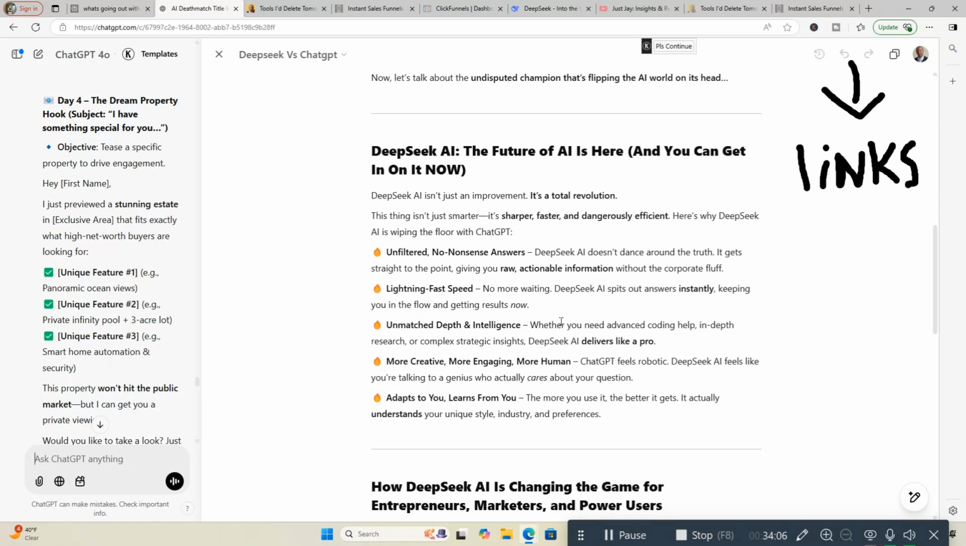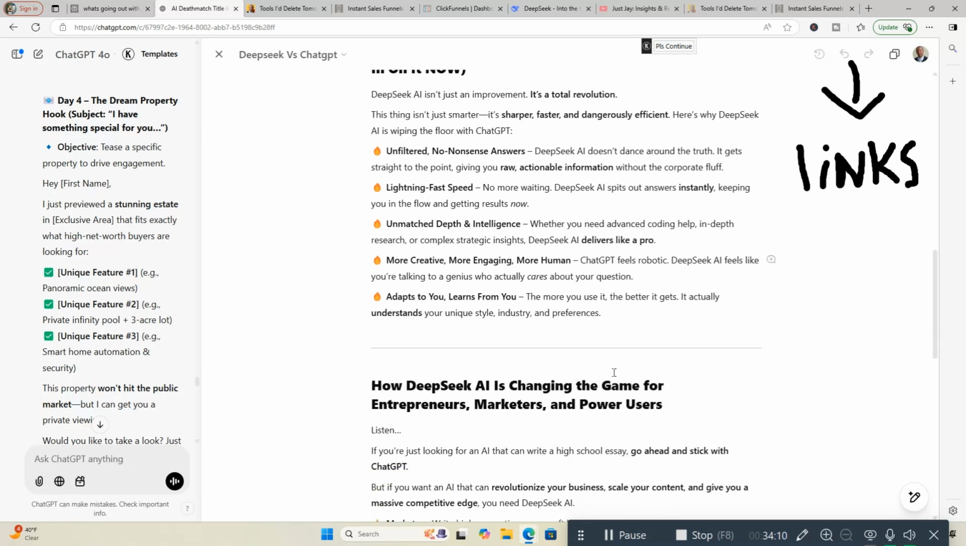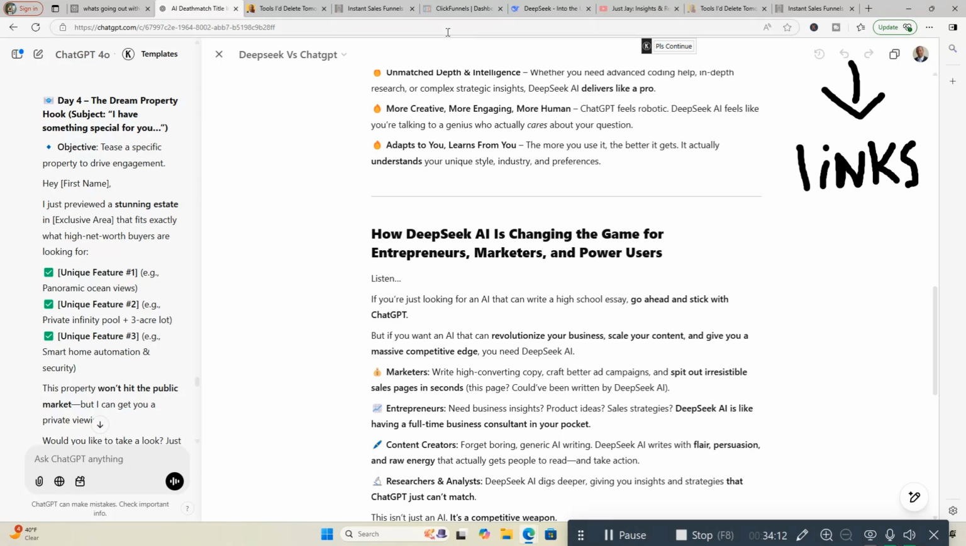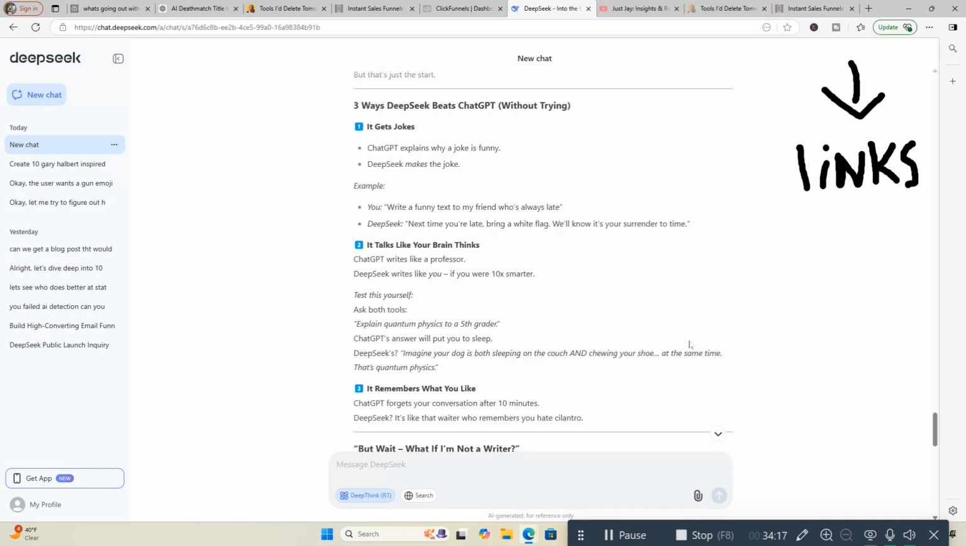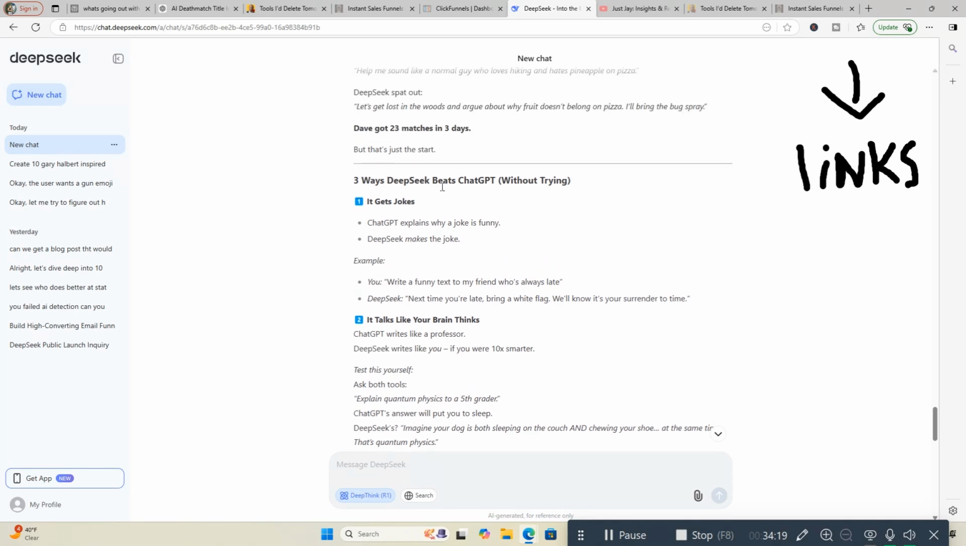And you can read this for yourself as I'm going, so I'm not going through all of this. You can see what the text that this is coming up with, as opposed to what DeepSeek. It just comes up with better. This sounds better to me. There are ways DeepSeek beats ChatGPT without trying.